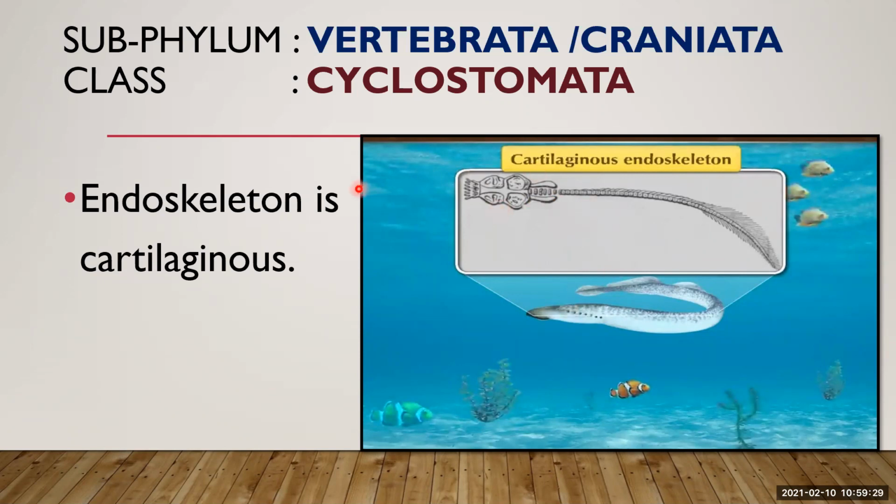What is the function of this endoskeleton? The endoskeleton provides support to the body and protects internal organs. Whatever internal organs this animal has, they are protected by this endoskeleton. It gives shape to the body and helps in quick movement in the water. Right?